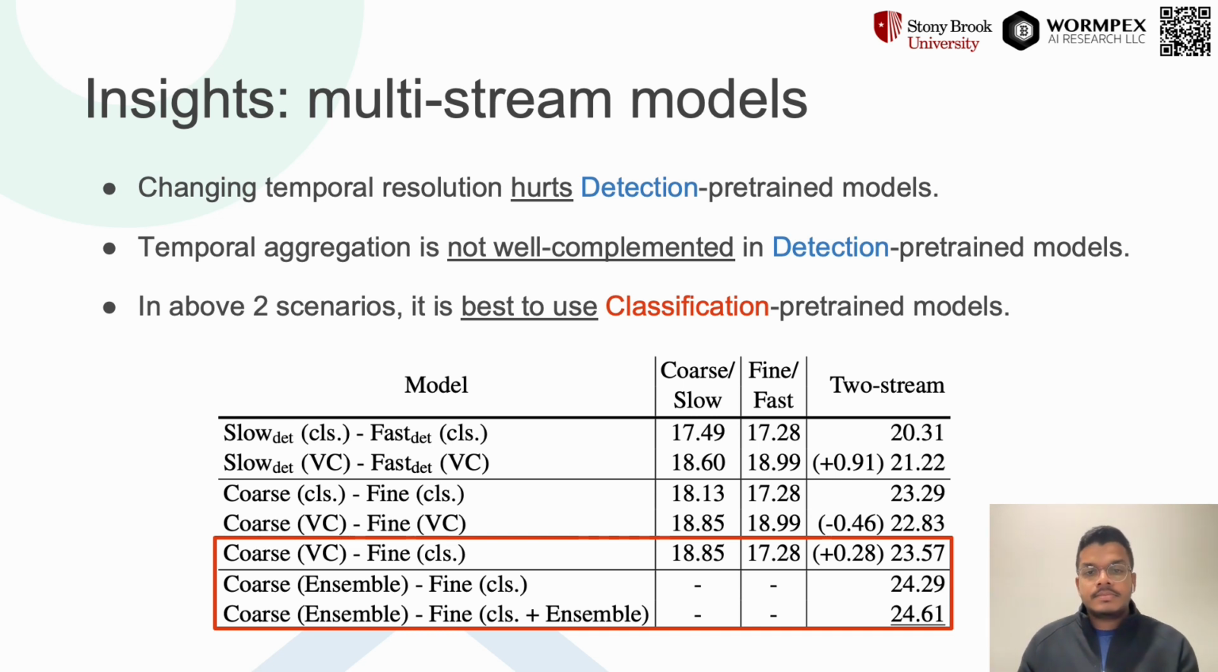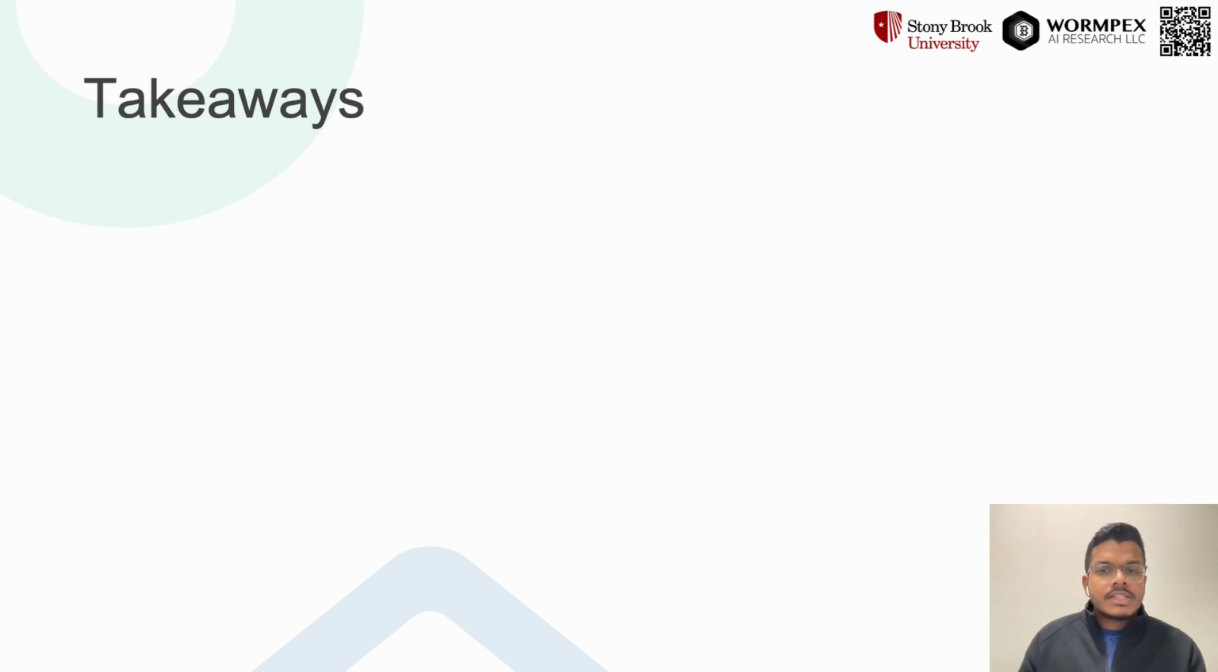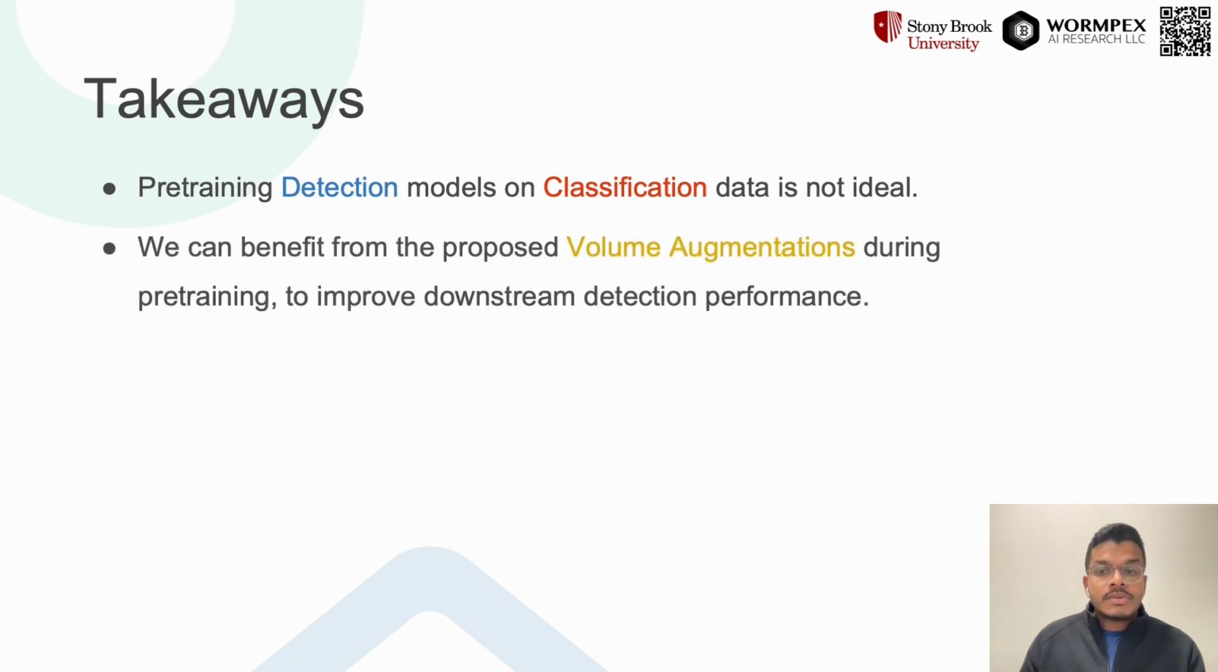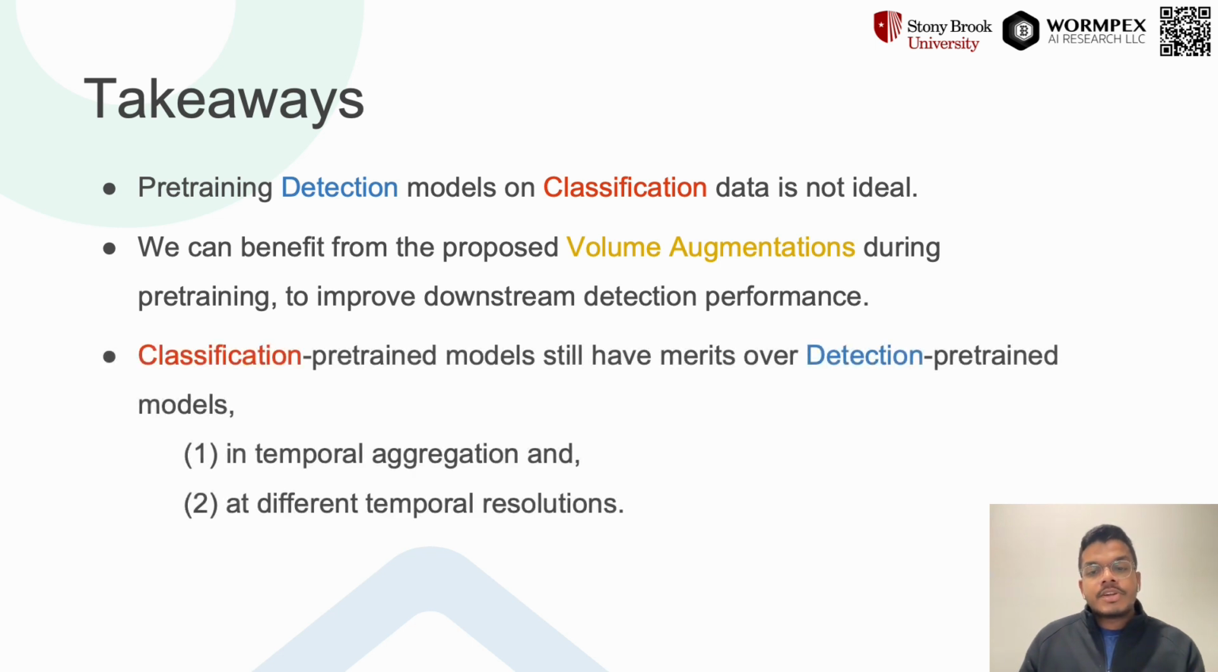Based on our observations, the key takeaways of this work are as follows. Pre-training detection models on classification data is not ideal. Our proposed volume augmentations help design a detection pre-training task which improves downstream performance. Interestingly, there are merits to classification pre-trained models in downstream detection, especially in temporal aggregation and at different temporal resolutions.